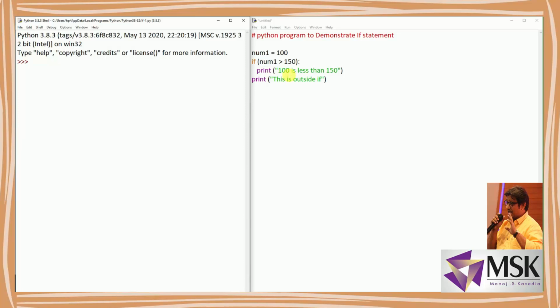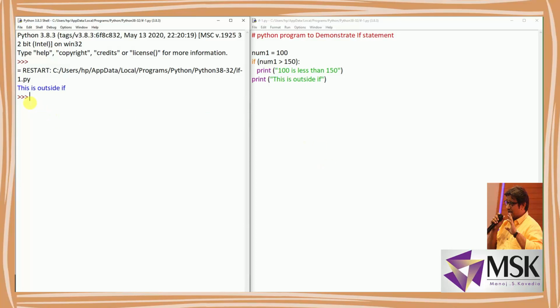Fine. And next, see this print, it is just below the if. It is not indented, which means this is outside this block. So it says this is outside if. Now let's execute this program. See the result now. It says this is outside if.